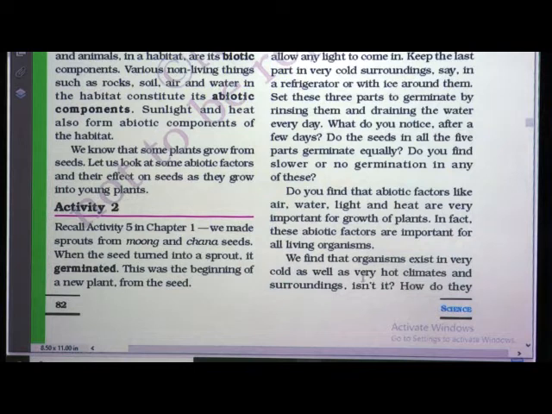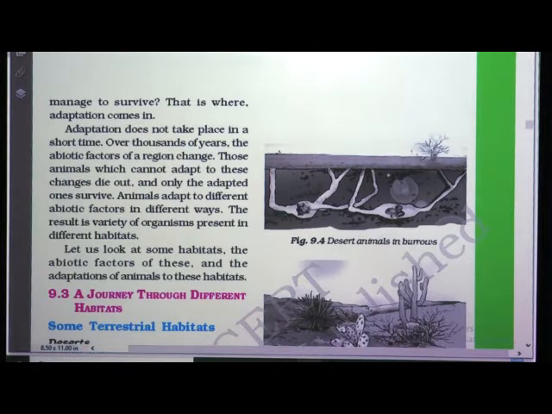We find that organisms exist in very cold as well as very hot climates and surroundings, isn't it? How do they manage to survive? That is where adaptation comes in. Adaptation does not take place in a short time.